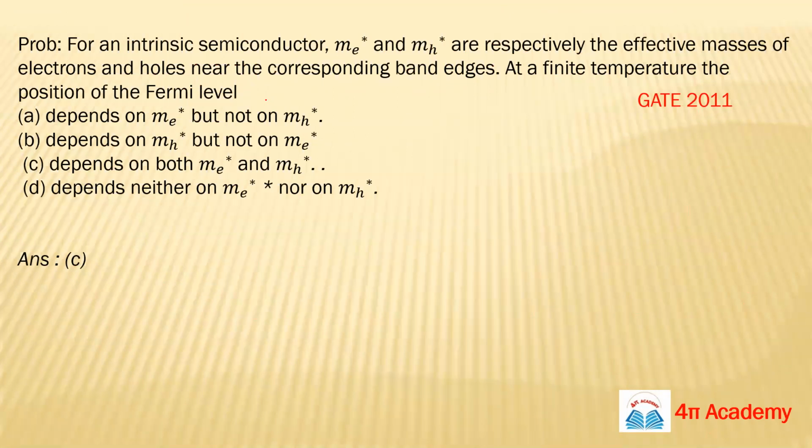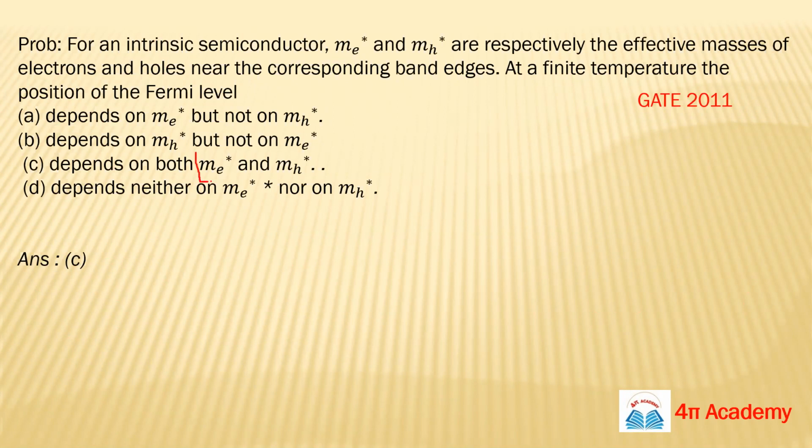Ma'am, there is a formula for carrier concentration which involves me* and mh*, and if the temperature is finite, then we conclude this term. Yes, so it depends on both of these terms.